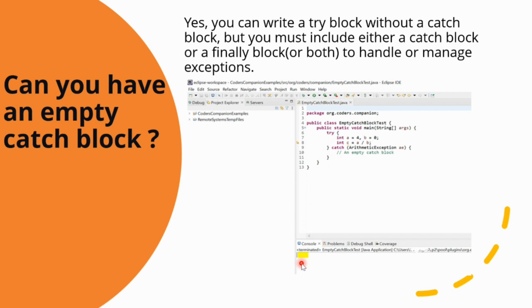So it's a good practice to print the exception message in the catch block. We should not leave it empty. Although we can leave it empty, it is not a good practice. We should always write what kind of exception is being thrown from the try block.